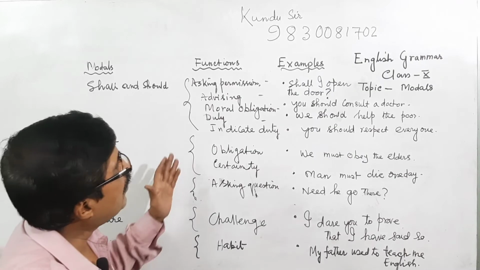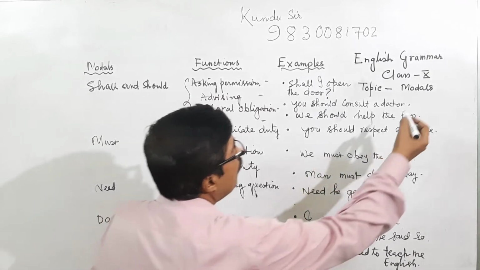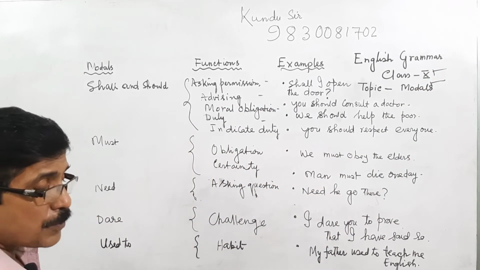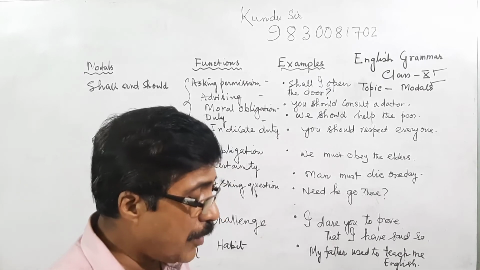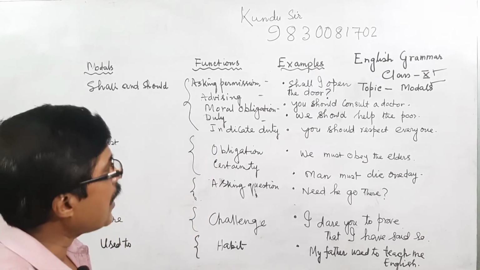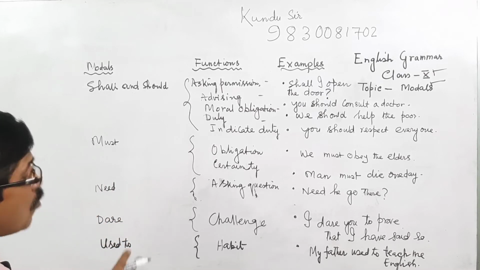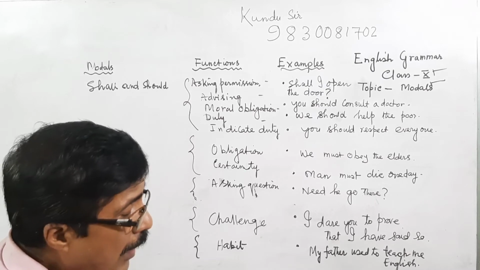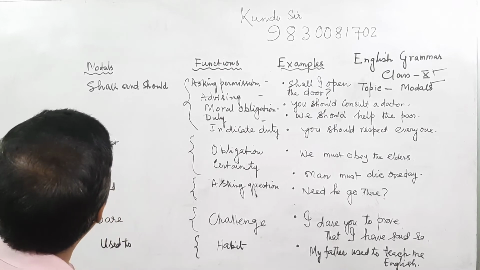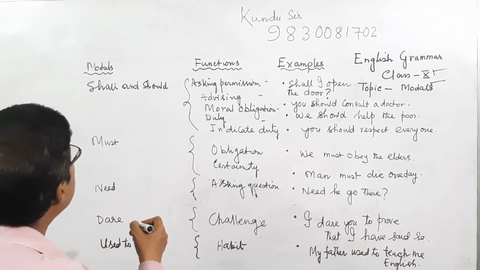Now I am discussing the rest of the modals. The topic of modals for class 10 is very important for the board exam. I have explained the modals: primary auxiliaries, modal auxiliaries and semi auxiliaries. The primary auxiliaries are be, do, have. The modal auxiliaries are can, could, will, would, may, might, must, shall. Can, could, might, would I have already discussed.